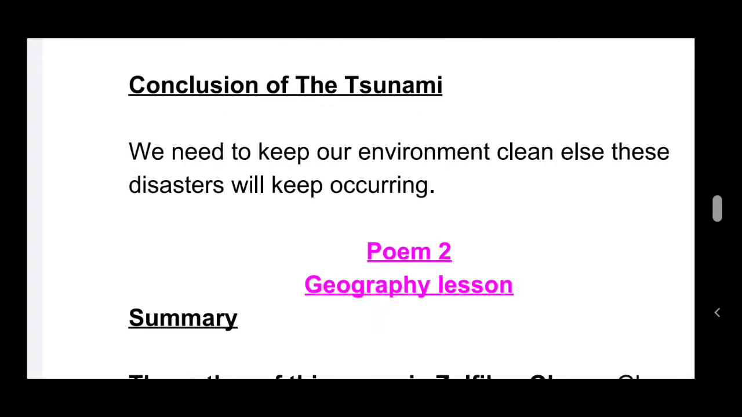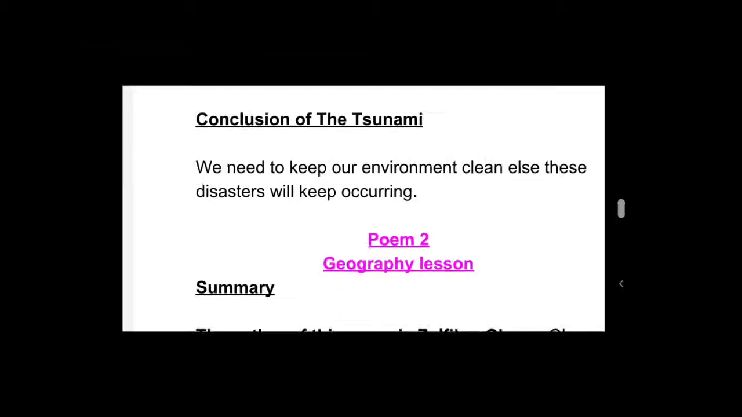Let's see the conclusion of chapter 2, the tsunami. We need to keep our environment clean, else these disasters will keep occurring. So, as the conclusion of the chapter, we need to keep our environment clean, else these disasters, meaning destruction, will occur and will destroy the lives of the people as well as the world, children. So that's all from the lesson Tsunami.